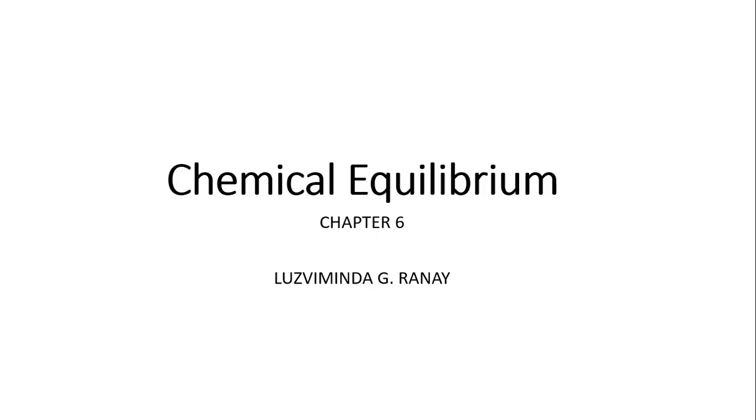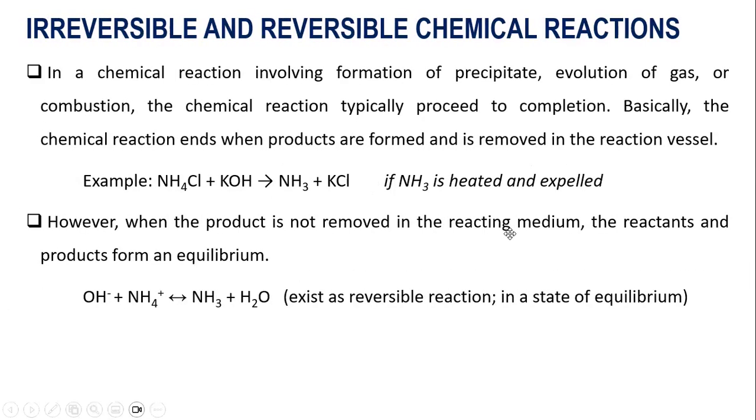So in this chapter, we will be talking about chemical equilibrium. But before I proceed with the definition of chemical equilibrium, let us first differentiate the two kinds of reaction, the irreversible and reversible chemical reactions.